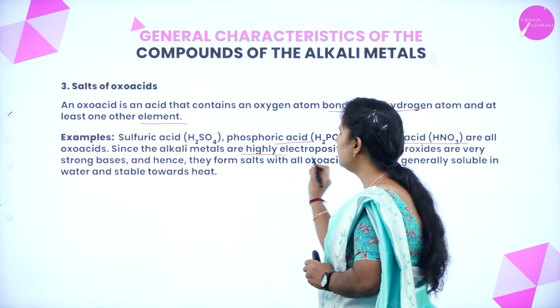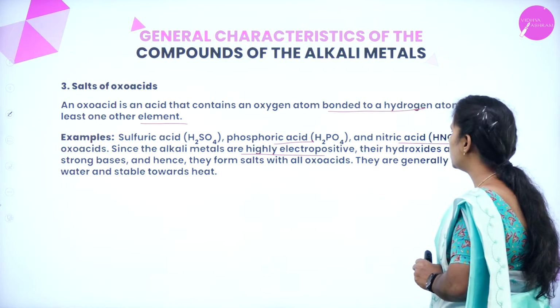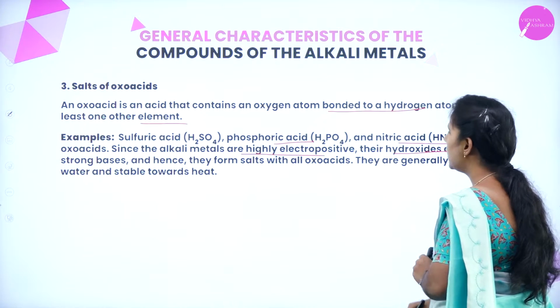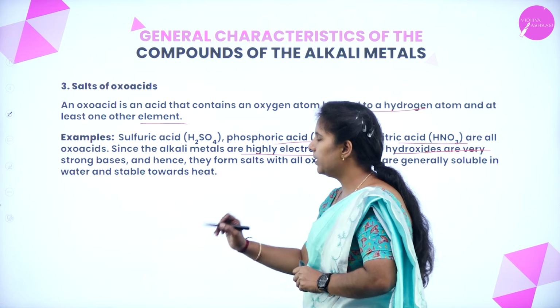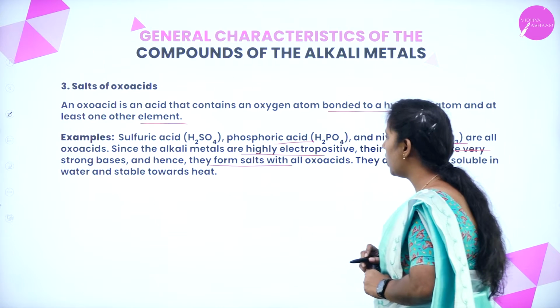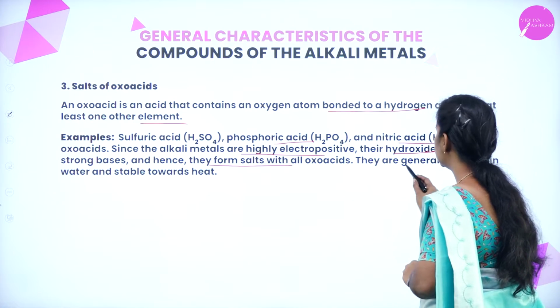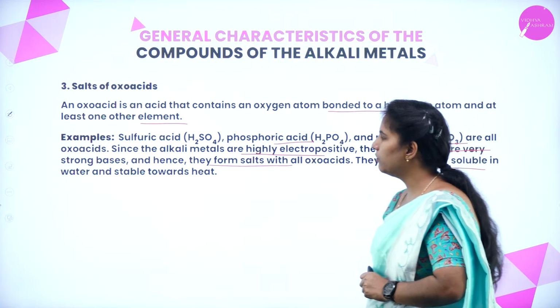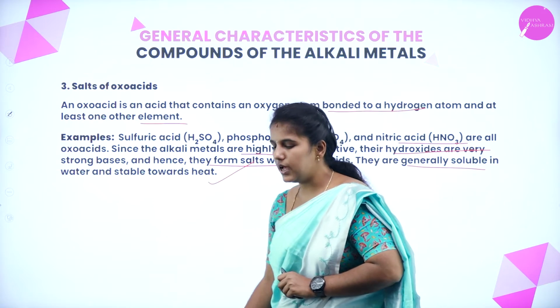Since alkali metals are highly electropositive and their hydroxides are highly basic in nature, they form salts with all oxo acids, and generally they are soluble in water and stable towards heat.